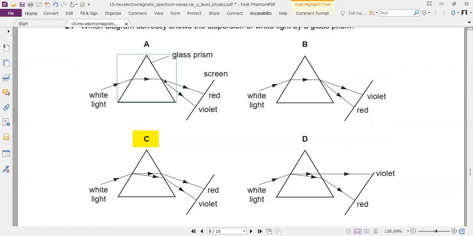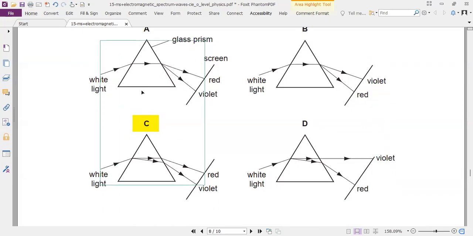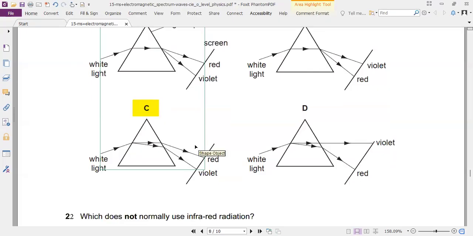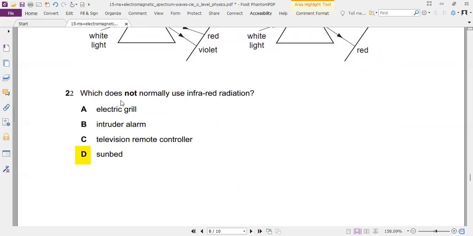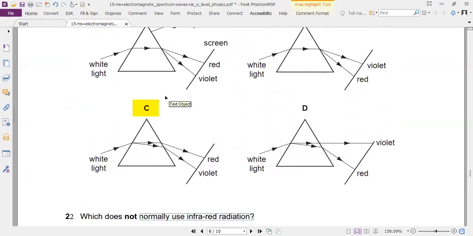It is double refraction. Here it is single, here it is double. So even if you're asked to draw a dispersion pattern, you have to draw it like this. You have to start splitting the rays here, and then it goes there.